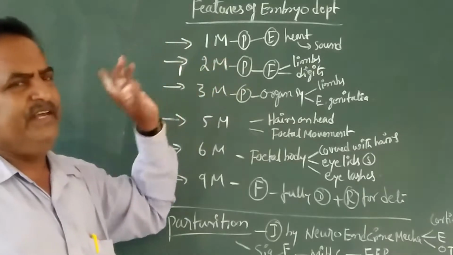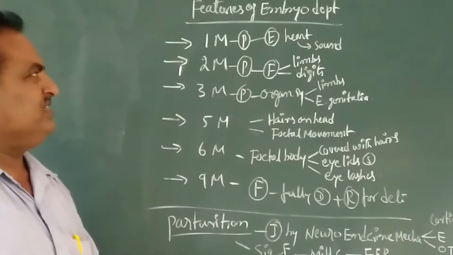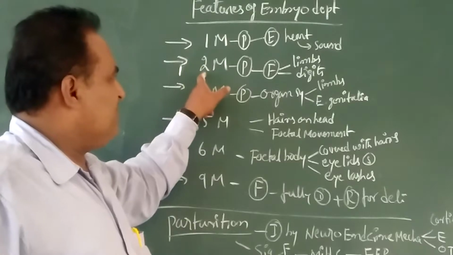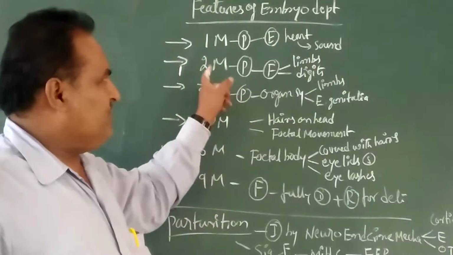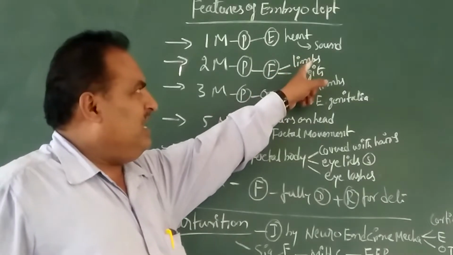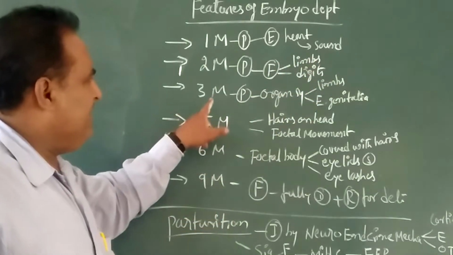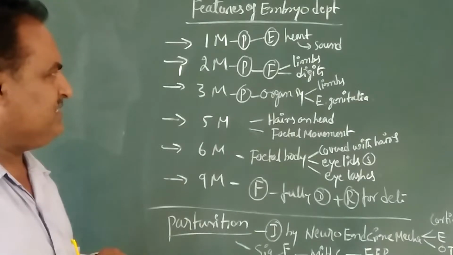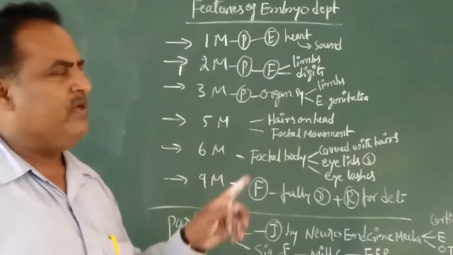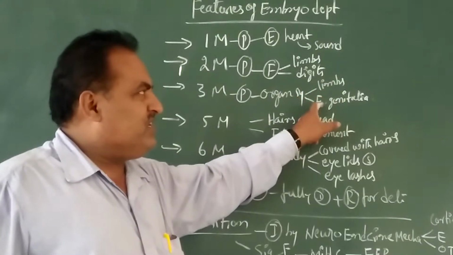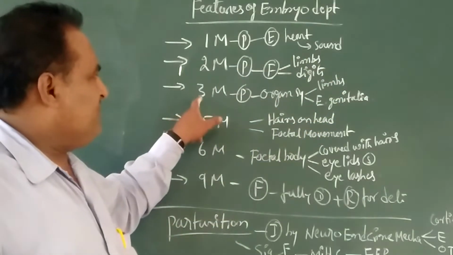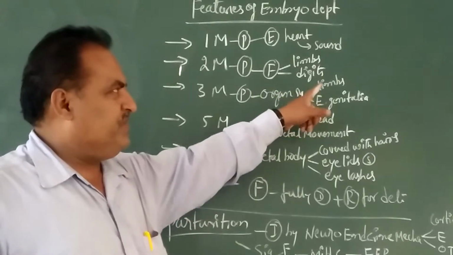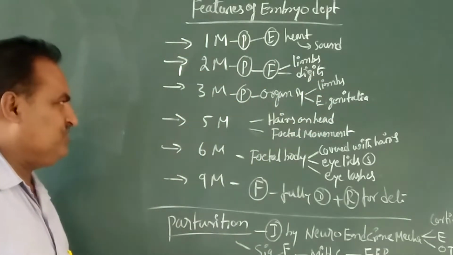After the second month of pregnancy, limbs and digits are developed in the fetus. After the third month of pregnancy, the first trimester, organ systems, particularly limbs and external genitalia, are developed.